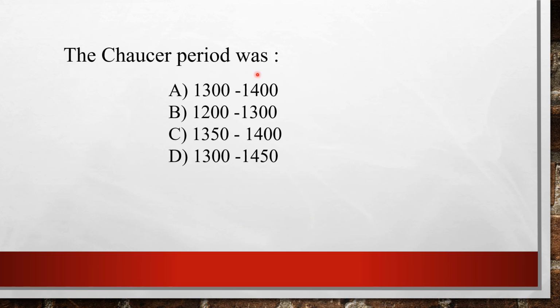The Chaucer period was option A, 1300 to 1400, option B, 1200 to 1300, option C, 1350 to 1400, and option D, 1300 to 1450. It's a basic question which all English literature students know about, right? And the answer to this question is option A, 1300 to 1400.